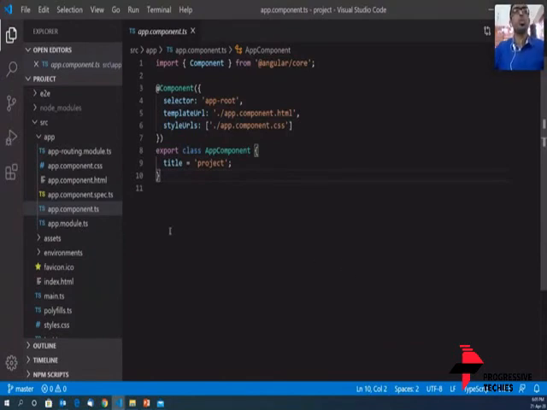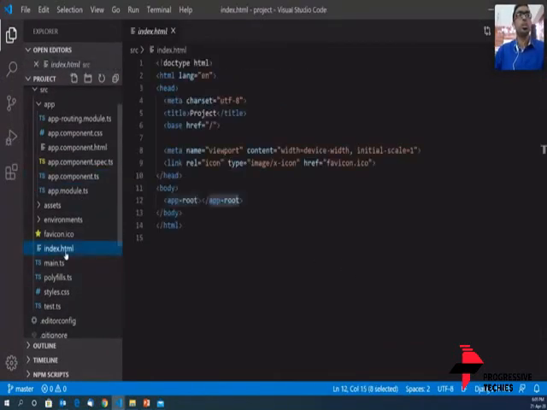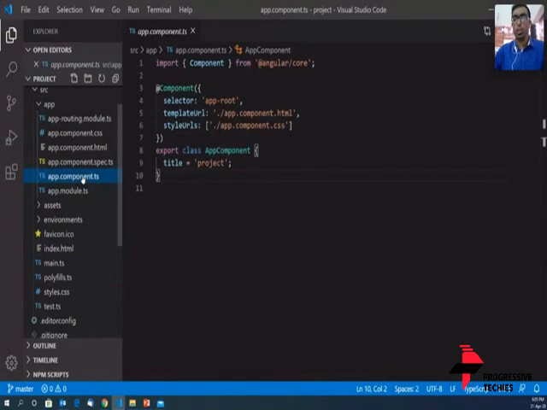So once you go to the index.html file, the app-root selector takes you to the app.component.ts, and one component. Sharath has asked me to be a bit louder. Okay, I'll be a bit louder. Sharath, can you hear me now?